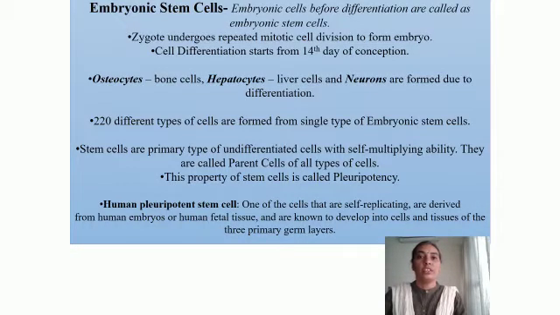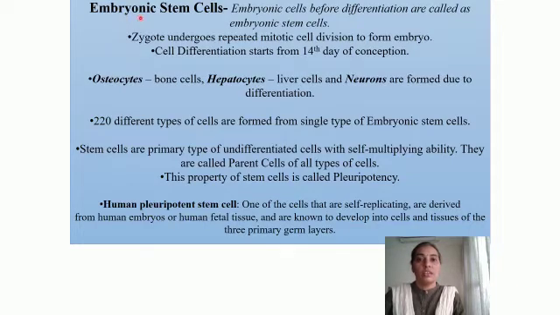Good morning, students. In the last session, we had talked about the stem cells, and we had studied that depending upon the source, we have two types of stem cells. That is, those which are obtained from the embryo are called embryonic stem cells, and those which are in the adults are called adult stem cells. So let us continue further.